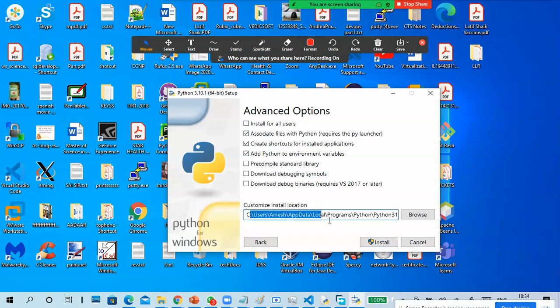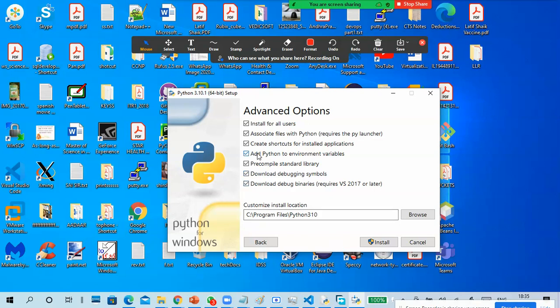You can see this is the big name it is showing. It is local, for my local. But when I select this one, see, it is Program Files, for all users. If you want to select others, you can also select them. If you don't want it, no need to select it. But I am selecting it. So what will happen?